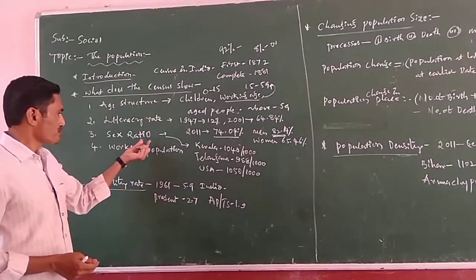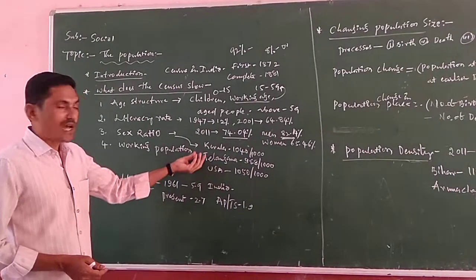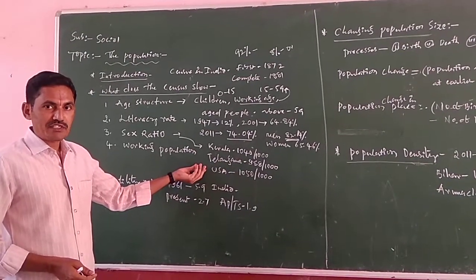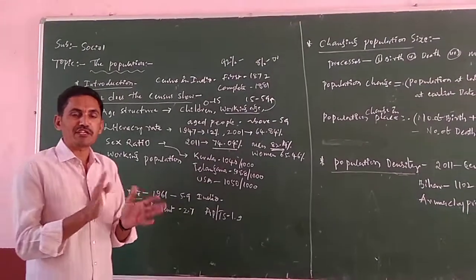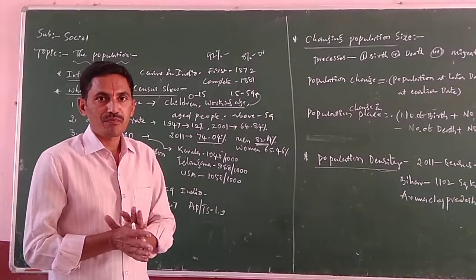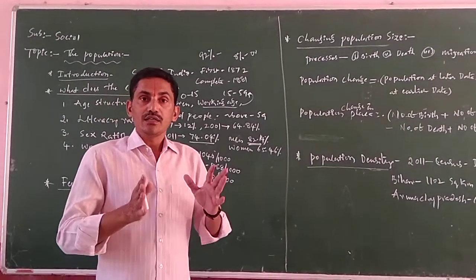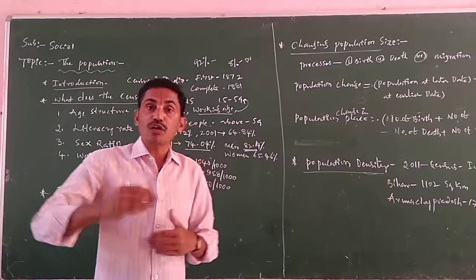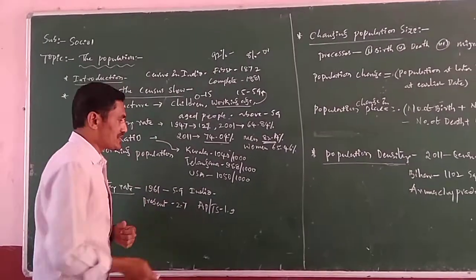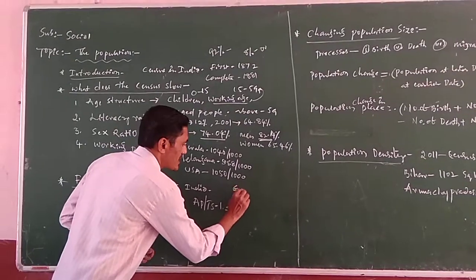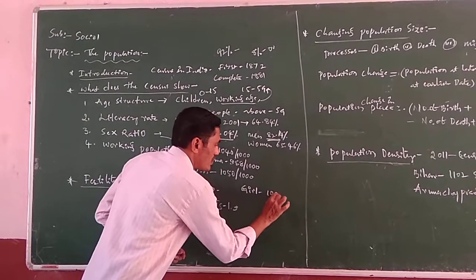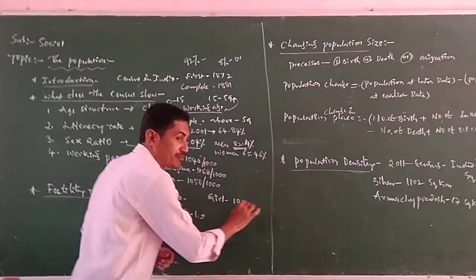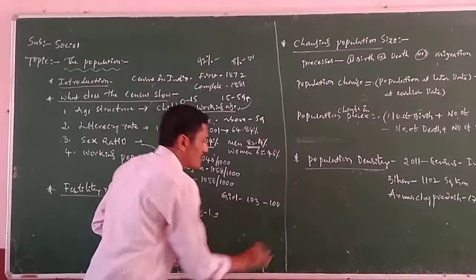So at the time after the independence, generally the sex ratio shows the difference between male and female. Why? Because actually the girls' birth rate is more than the boys' birth rate. In a year, 103 girls are born for every 100 boys.